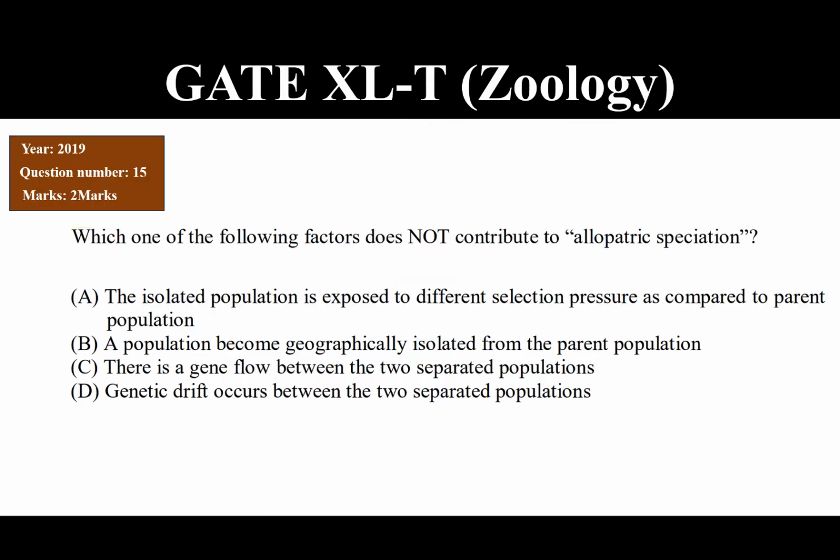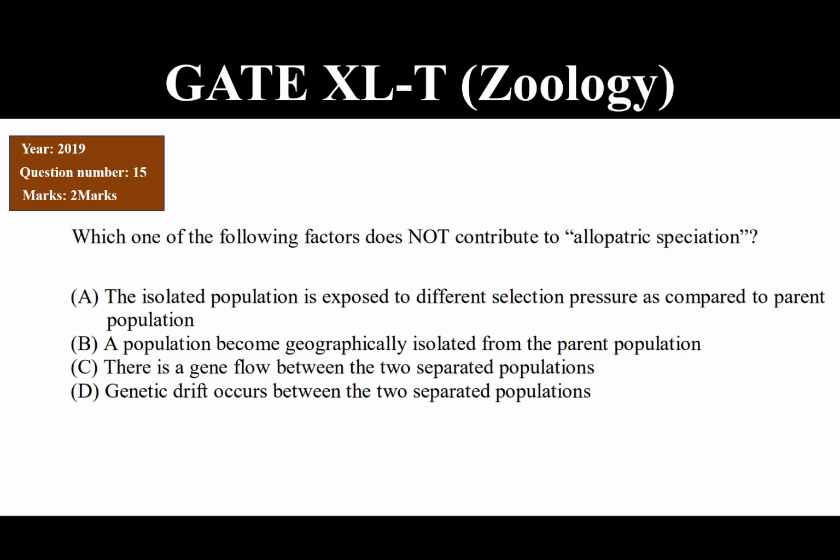So coming back to the question, which one of the following factors does not contribute to allopatric speciation? The first says the isolated population is exposed to different selection pressure as compared to the parent population, which is correct, because that's how the populations differ from each other and evolve differently, and over a period of time they develop reproductive isolation.